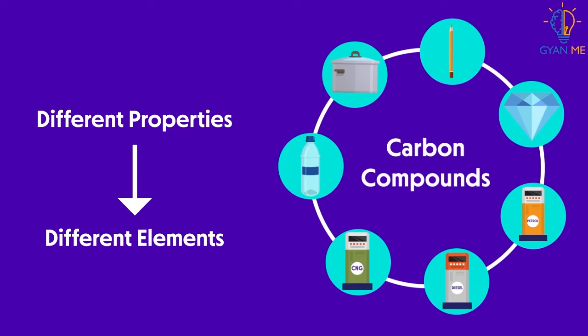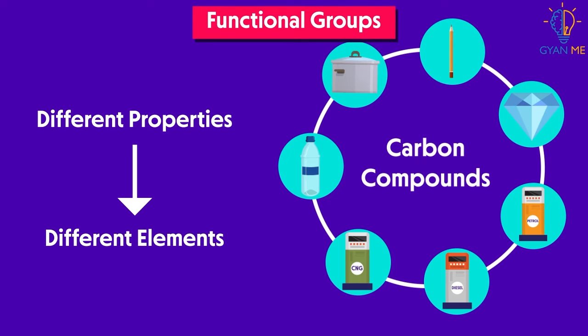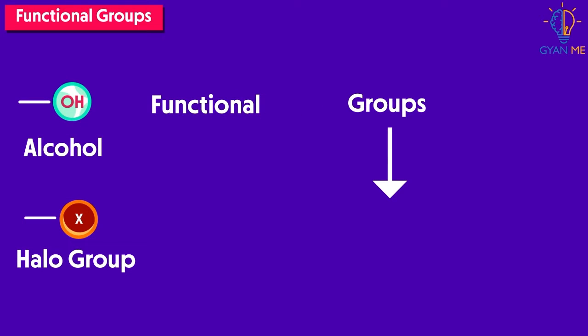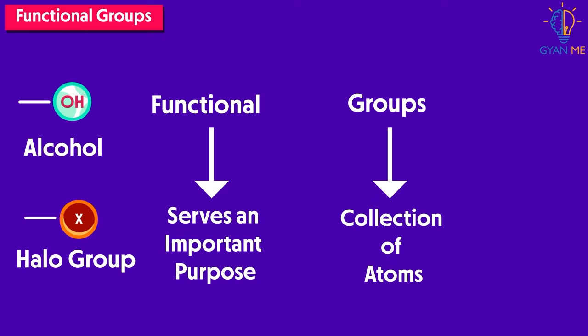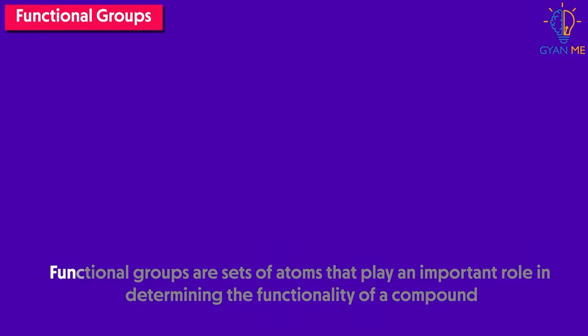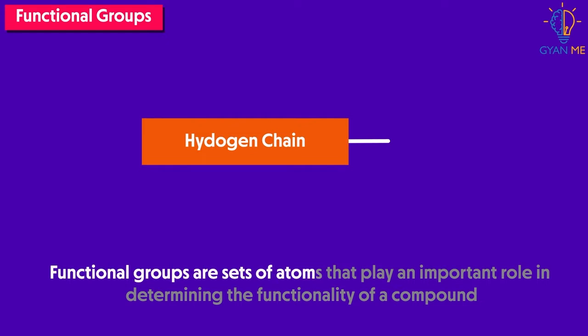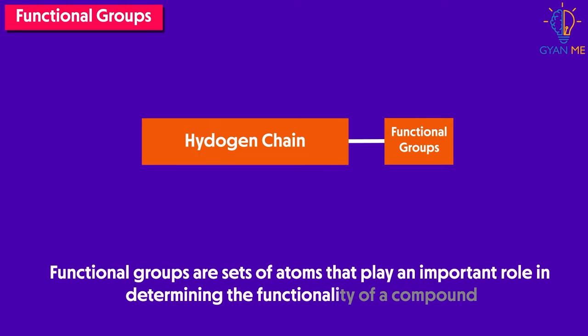This leads us to a different concept called functional groups. So, what is this functional group? Simply put, a group is a collection of atoms, and functional means it serves an important purpose. This explains to us that functional groups are sets of atoms that play an important role in determining the functionality of a compound.